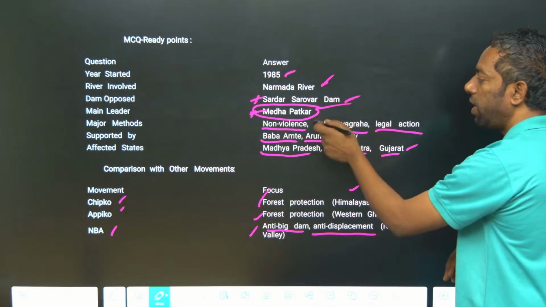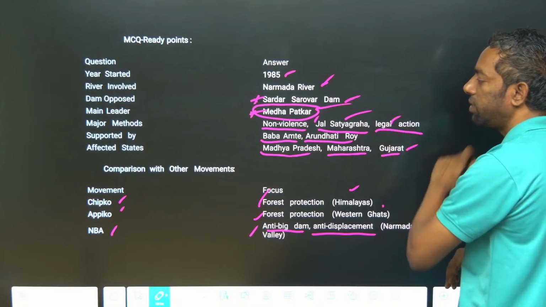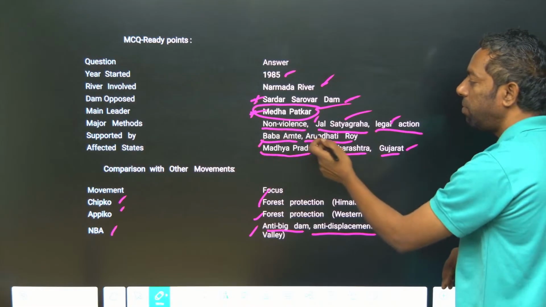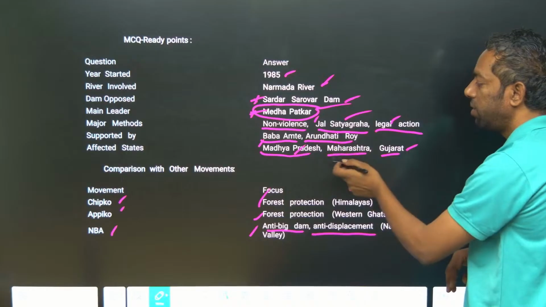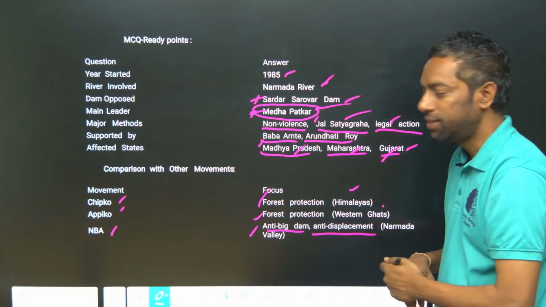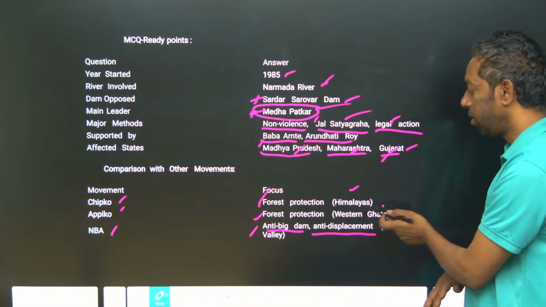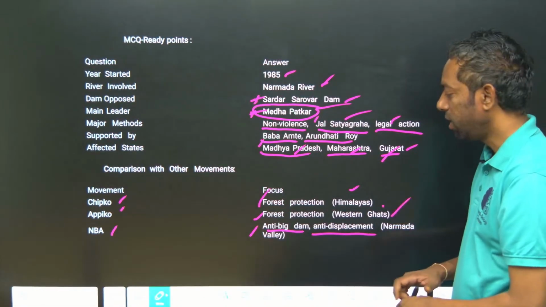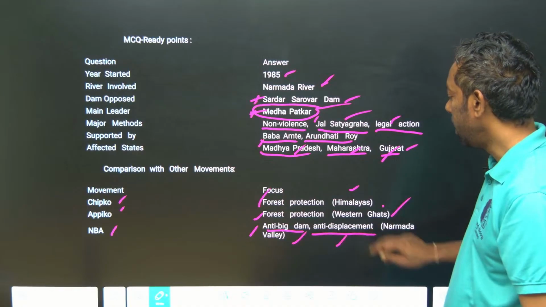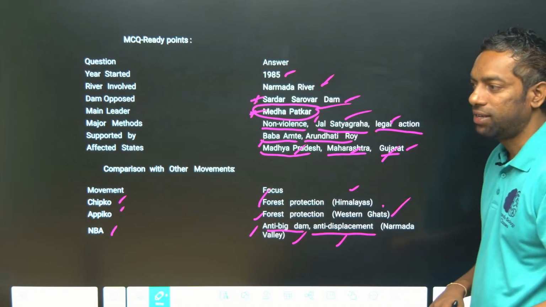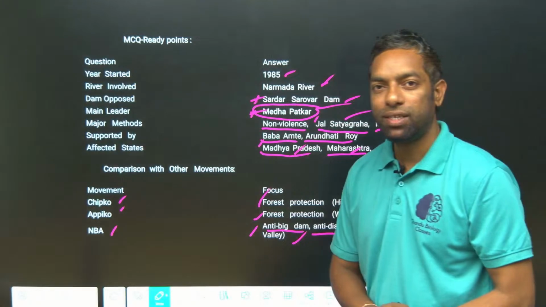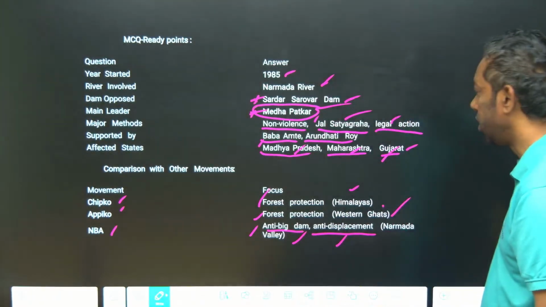It is a non-violent Jal Satyagraha, legal action movement. The states are Madhya Pradesh, Maharashtra and Gujarat. This is forest protection, Western Ghats protest, anti-big dam, anti-displacement movement. These are the keywords in this movement.